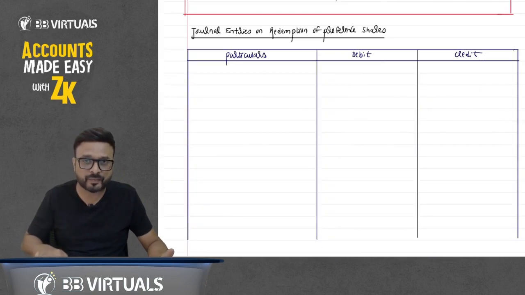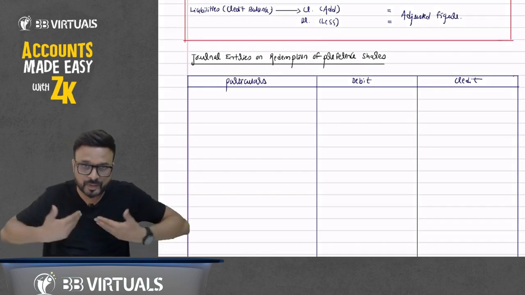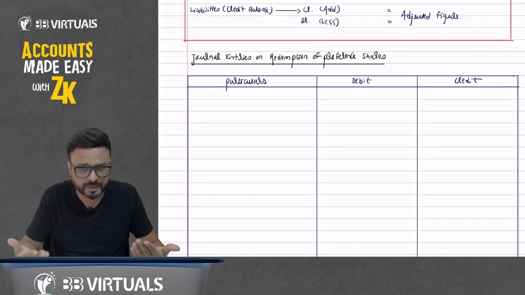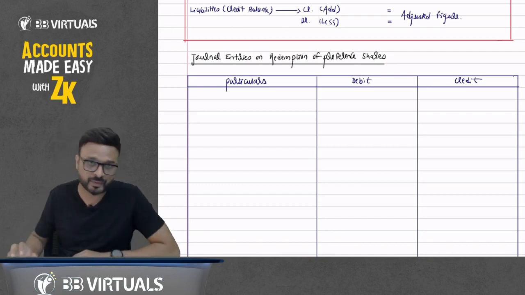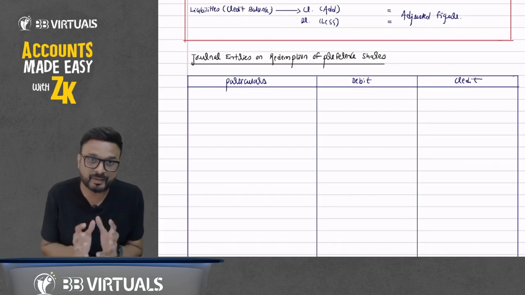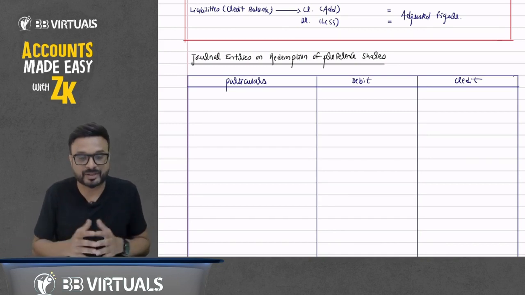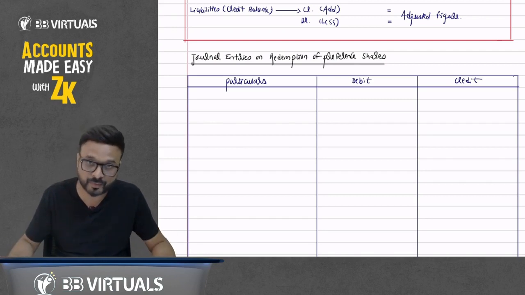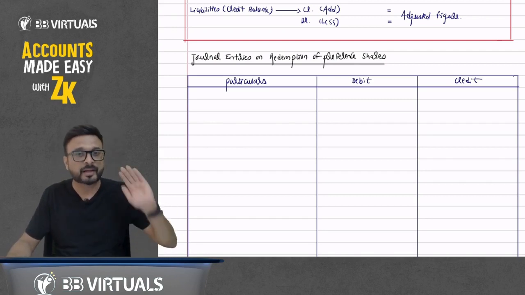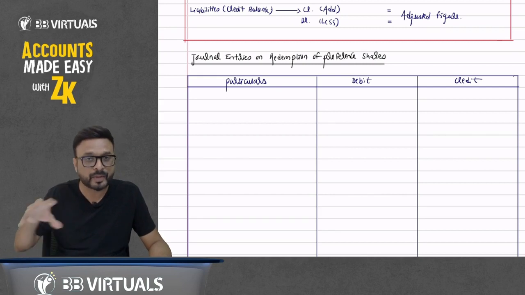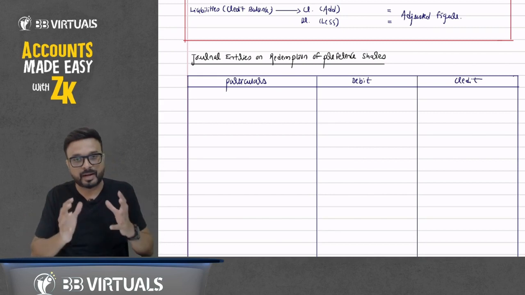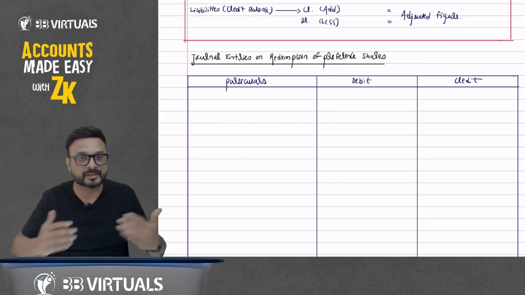But in case of preference shares, we just cancel it, because when we issued the preference shares, we informed the preference shareholders that in future we are going to cancel them. So we will cancel the preference share capital, but obviously we are liable to pay the preference shareholders. Same logic applies: it may be out of profit or out of fresh issue of shares. If it is out of profit, then by the same rule we have to transfer to the CRR account, capital redemption reserve account. I will write the journal entries one by one and discuss them with you.